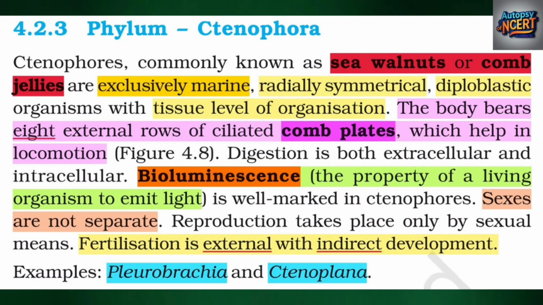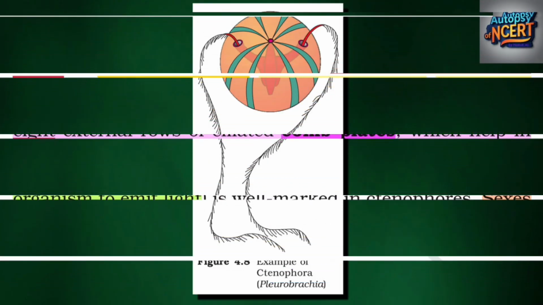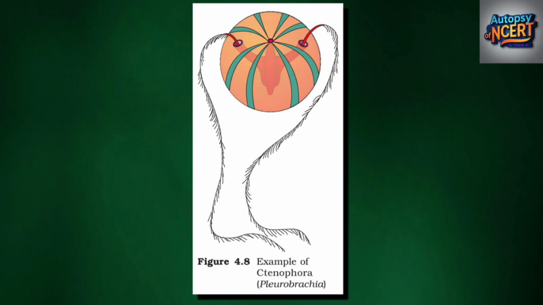Bioluminescence, the property of a living organism to emit light, is well marked in ctenophores. Sexes are not separate. Reproduction takes place only by sexual means. Fertilization is external with indirect development. Examples: Pleurobrachia and Ctenoplana. Example of Ctenophora: Pleurobrachia.